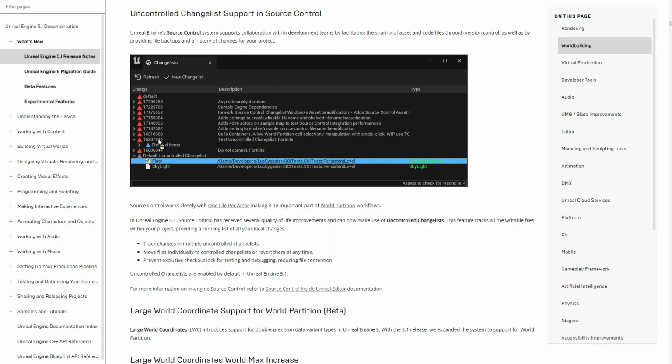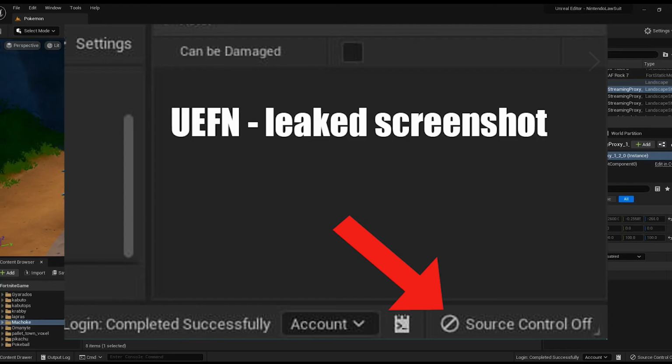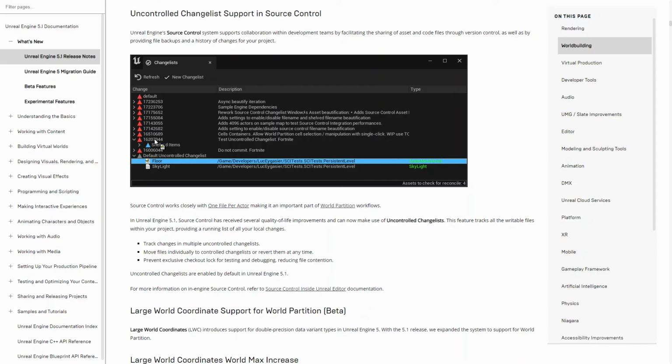But another big thing is uncontrolled change list support in source control. You have to remember that Unreal Editor for Fortnite is definitely going to be using some kind of source control, either something from the outside like Plastic SCM, Subversion, Perforce, or just the built-in Unreal source control. And this feature has handy change lists, which got a little bit of improvements. One of those is uncontrolled change lists. This is going to show you the changes that you haven't put into source control yet.